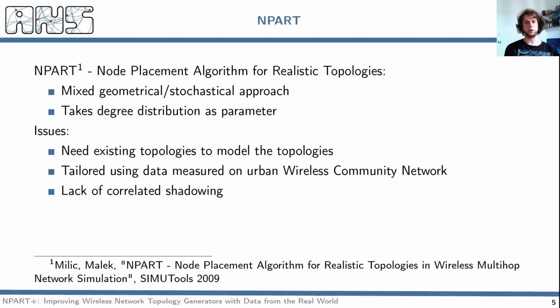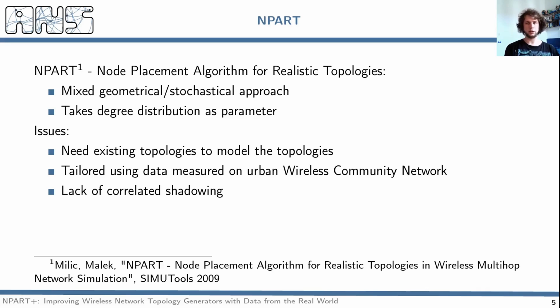Here we focus on NPART, which approaches the problem of topology generation with a mixed geometrical and stochastic approach. In fact, it generates topologies that lie on a Cartesian plane by placing nodes in random positions and connecting the vertices by respecting a degree distribution that has been given as a parameter. This allows it to generate topologies that both preserve realism and have a sufficient degree of randomness.